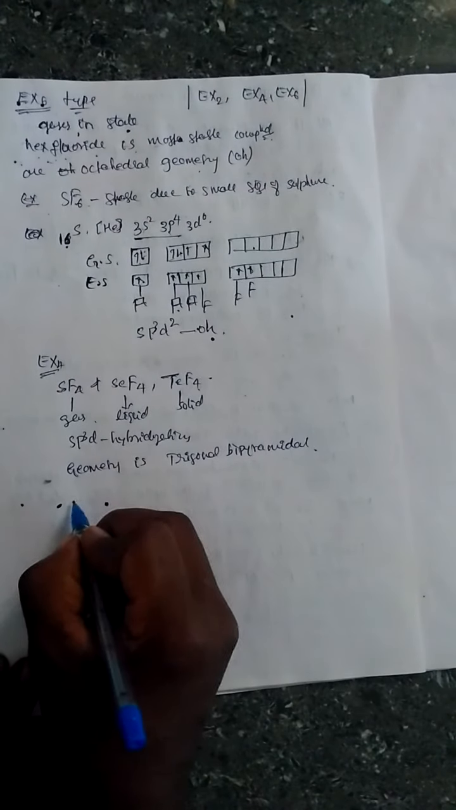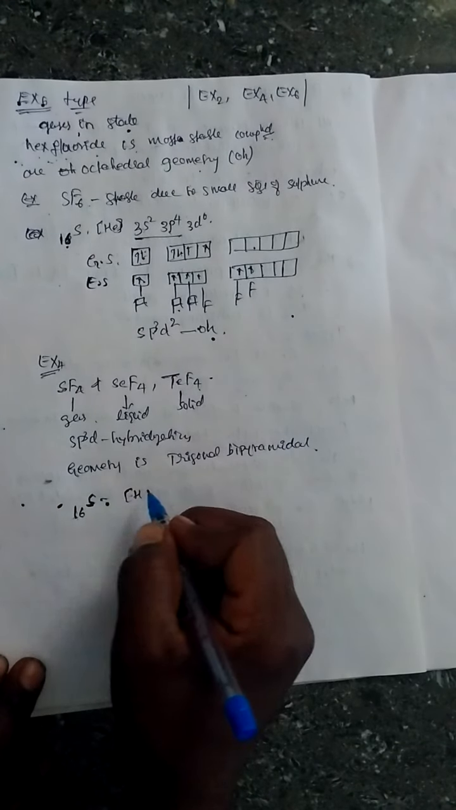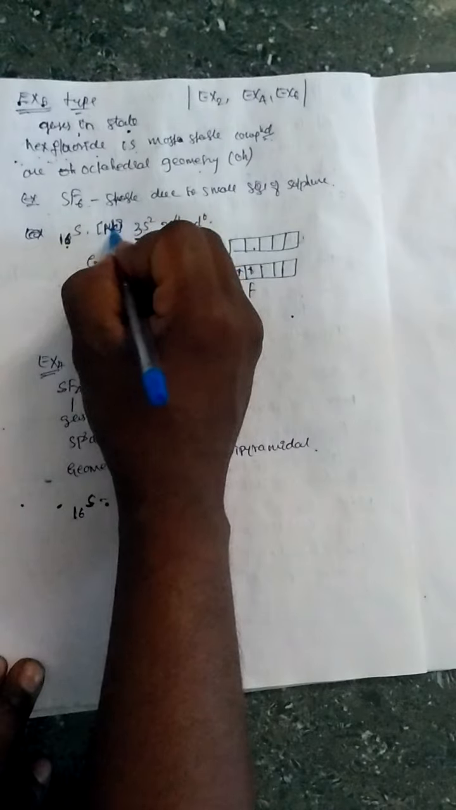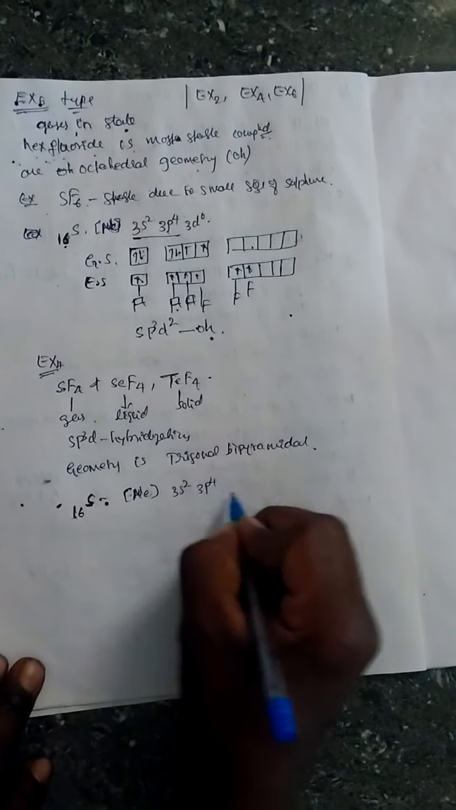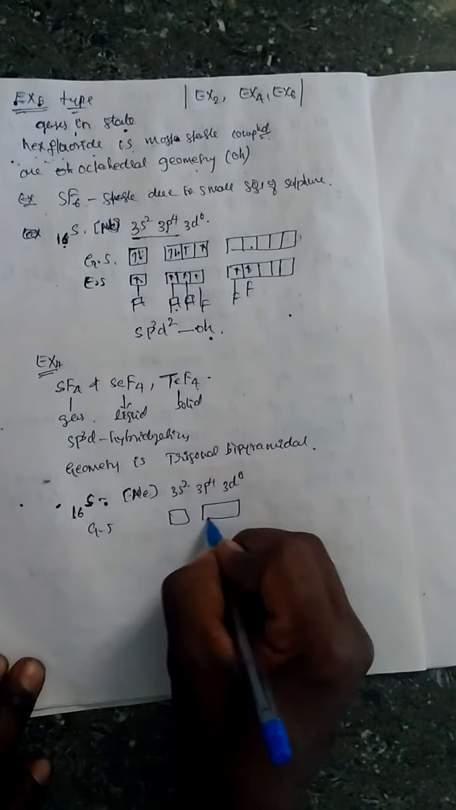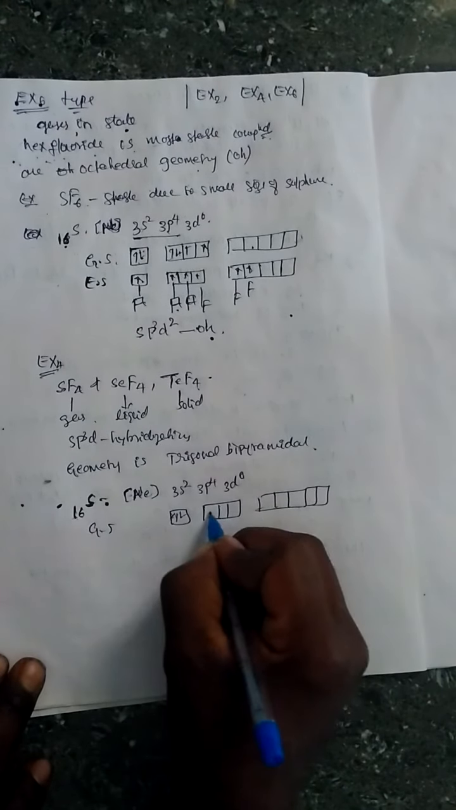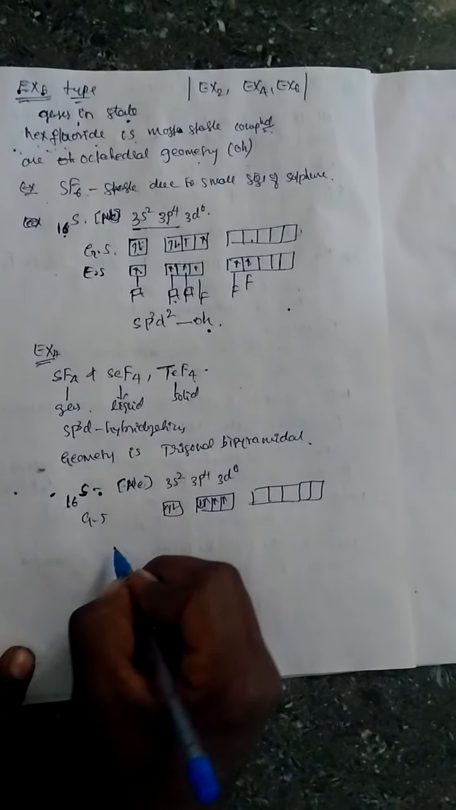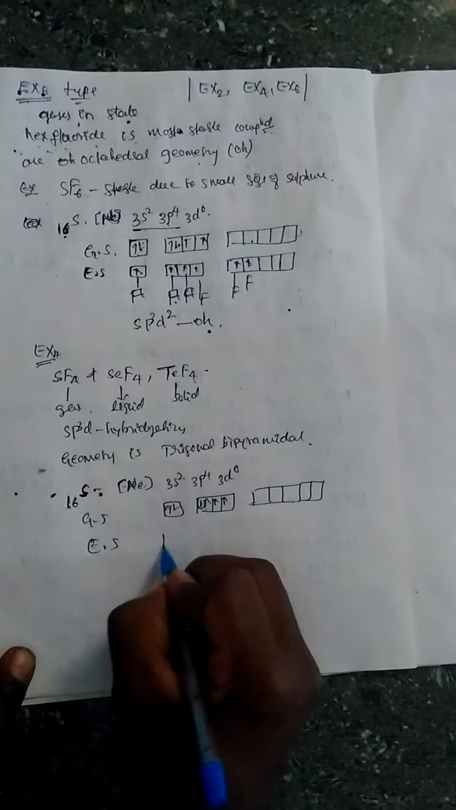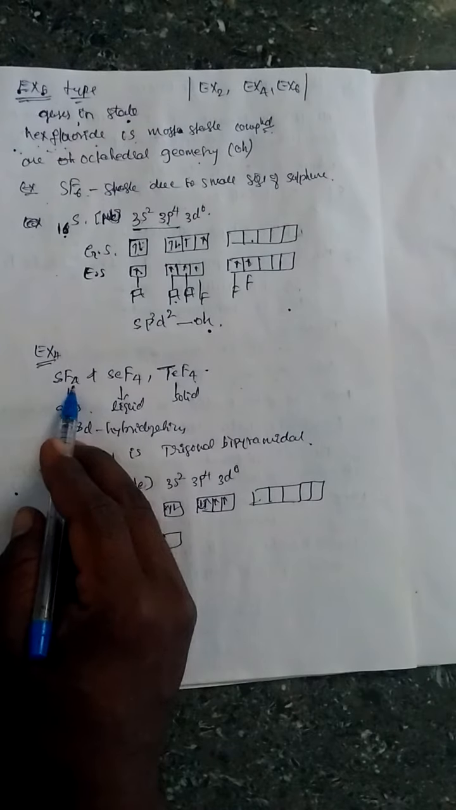So observe the structure. You know sulfur's atomic number is 16. The electronic configuration is [Ne] 3s2 3p4 3d0. So in the ground state, s orbital, p orbital and d orbital. Here there are 2 electrons, 4 electrons. In the excited state, one of the p electrons jumps to the d orbital due to the 4 fluorine atoms.